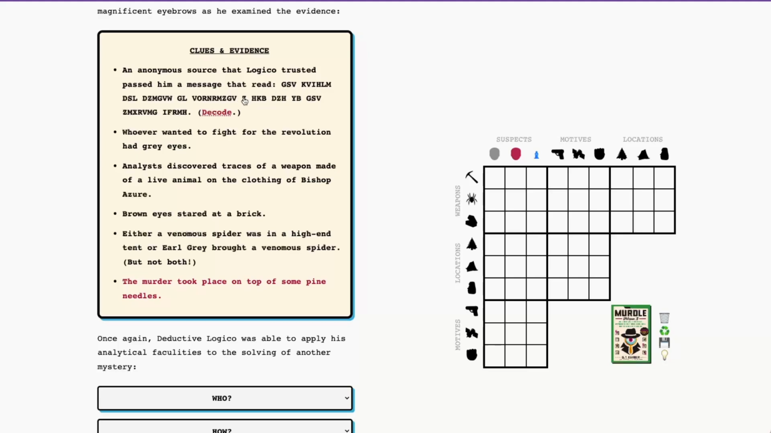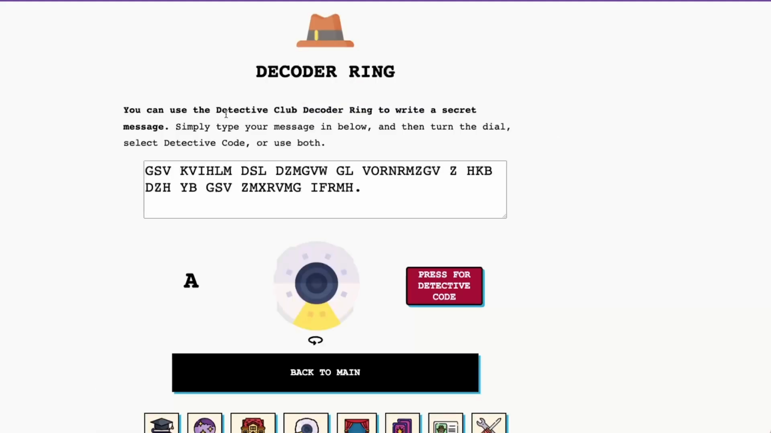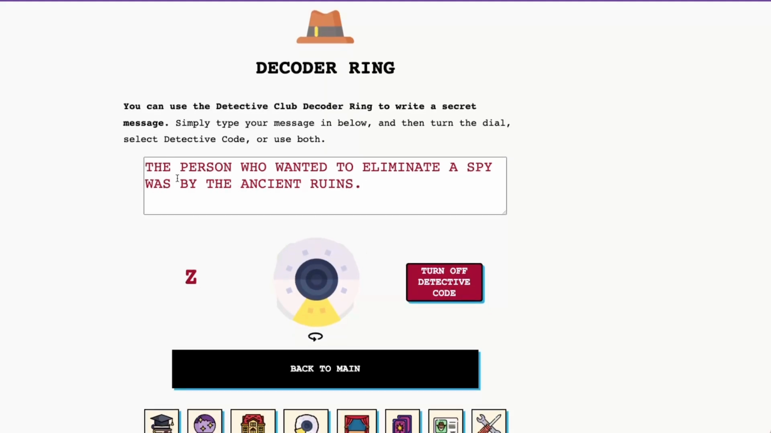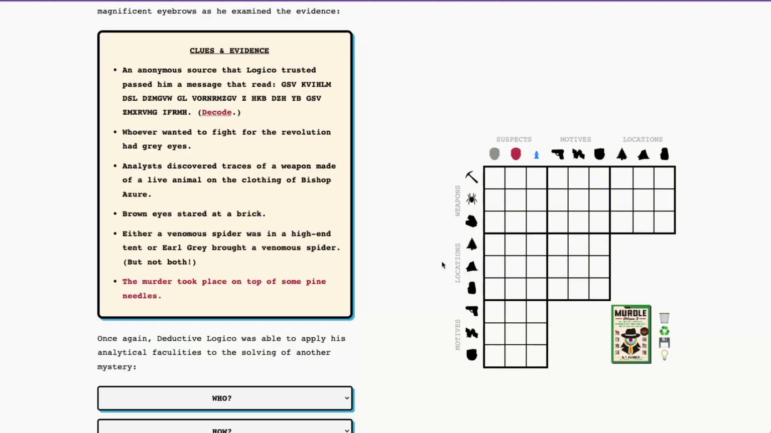Okay, so I forget which one's which with the decoder thing, so this is going to take me a second. Yeah. Okay, so the first one is the offset. So this is like every letter is offset by something, I believe. And you can't just add X number to get here. But here we go. So the detective code tells us, yes, we were right. The person who wanted to eliminate a spy was by the ancient ruins. Okay, so we've got eliminate a spy in the ancient ruins. So we'll put that in there.